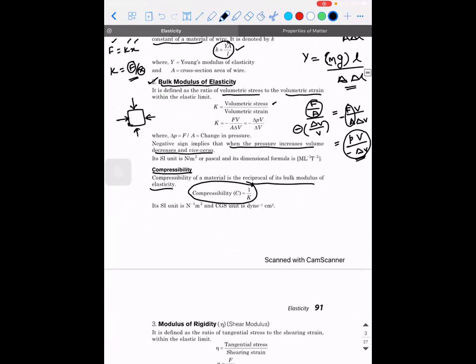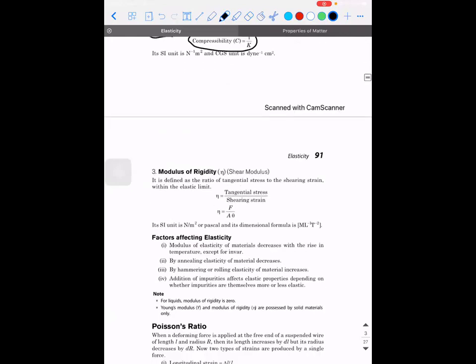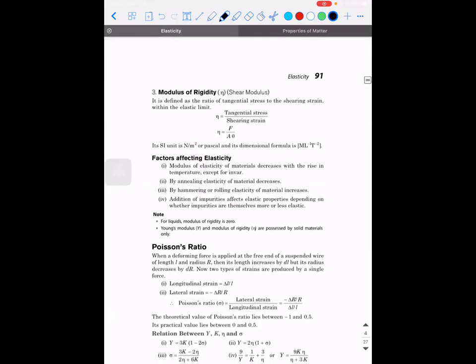Okay. Moving on to the next concept. The third one is called modulus of rigidity. Don't get confused. The other two are called modulus of elasticity, whereas the third one is called modulus of rigidity because the concept of shear modulus we mainly use for rigid objects. It is defined as the tangential stress to the shearing strain within the elastic limit, and it is represented by the symbol eta. So eta will be equal to F divided by A divided by theta.